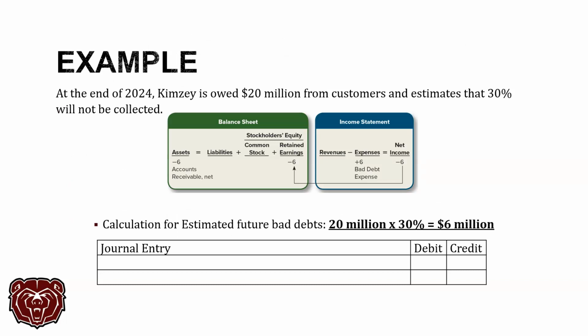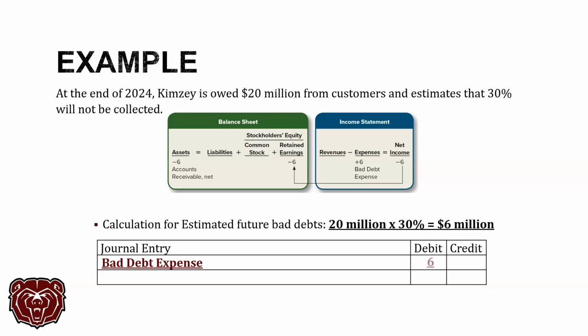So let's say at the end of 2024, Kimsey is owed $20 million from customers, and they estimate that 30% will not be collected, okay? The calculation for estimated future bad debts is $20 million, the ending accounts receivable, times the 30% that we're estimating won't be collected. That gives us $6 million that we believe will not be collected, okay? So we're going to go ahead and write that off to expense, okay?